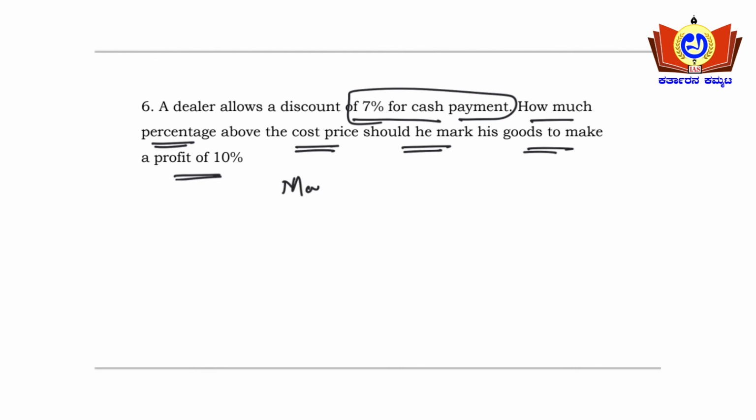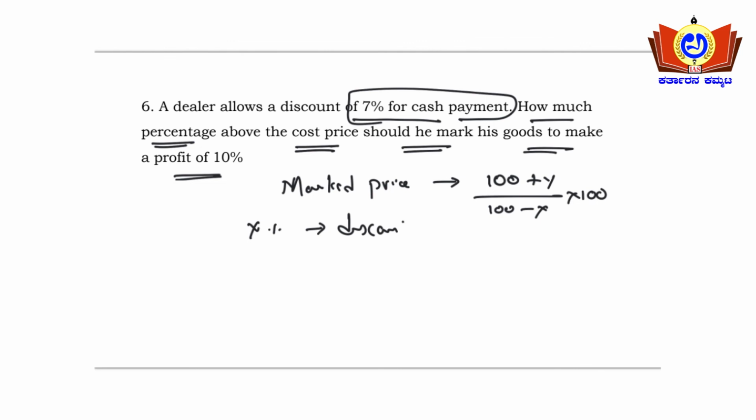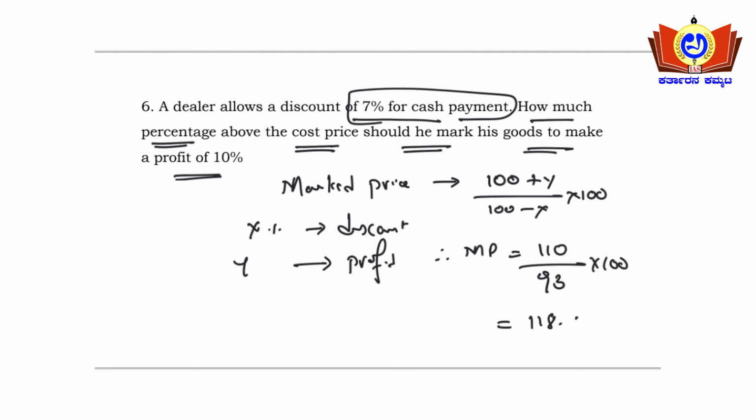The formula is marked price equals 100 plus y upon 100 minus x into 100, where x percentage is the discount and y is the profit. Therefore marked price will be 110 upon 93 into 100, that is nothing but 118.28.